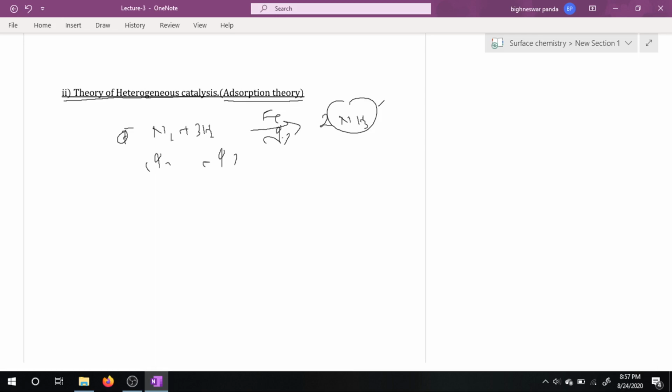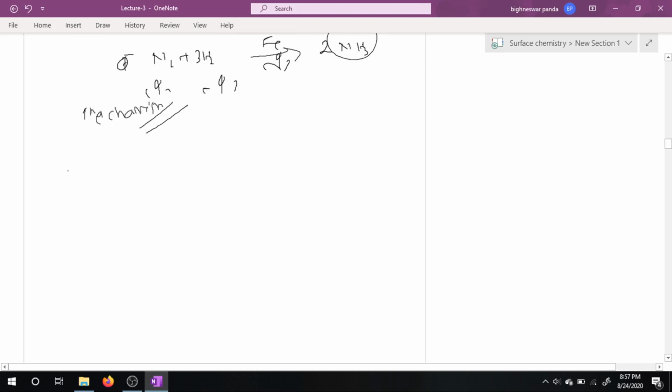So what happens here? The mechanism of heterogeneous catalysis is, the iron surface, this is the surface, and these are the cavities of the surface.